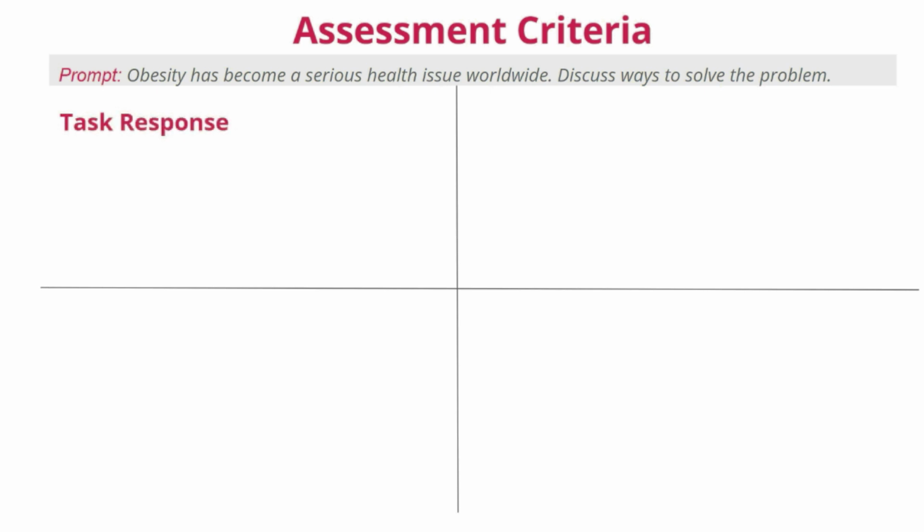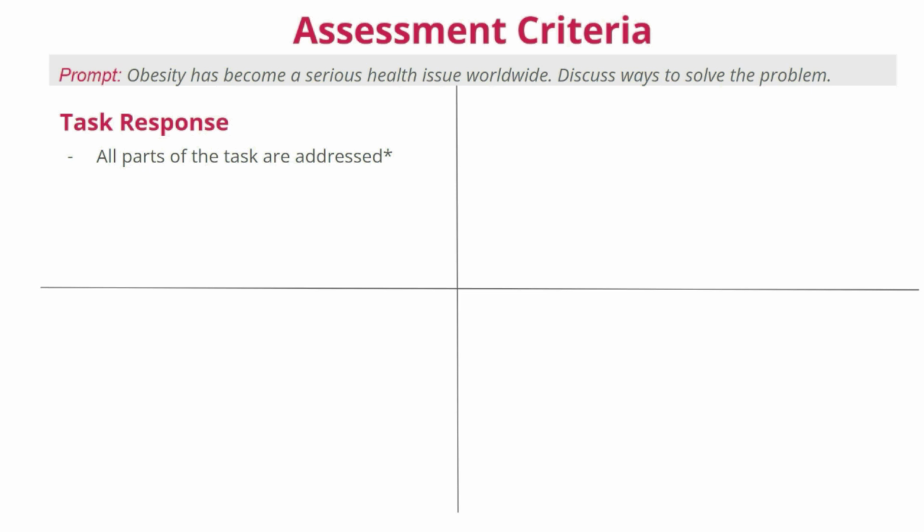It means that you'll get a better score for your essay if you write fully and clearly about the task and the topic that are set in the prompt. One important point here is that all parts of the task need to be addressed. For example, if we look at the given prompt, the topic in that essay was obesity as a problem, and you are asked to discuss ways to solve this problem. And that is exactly what you should do.